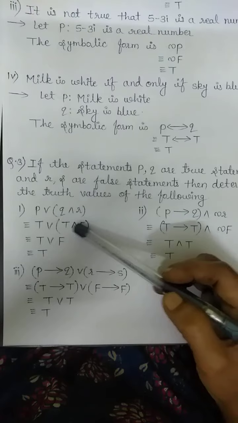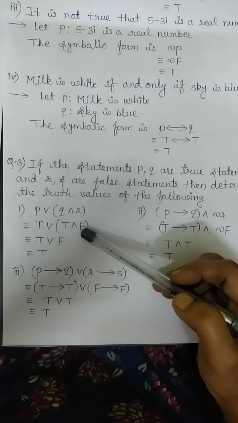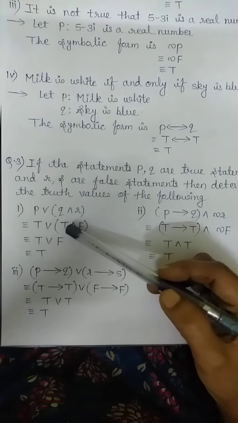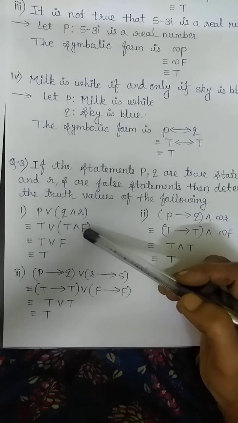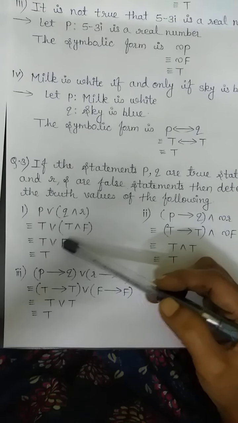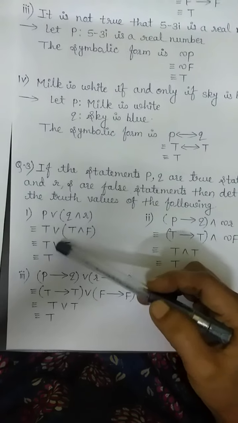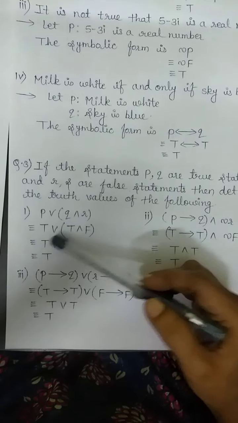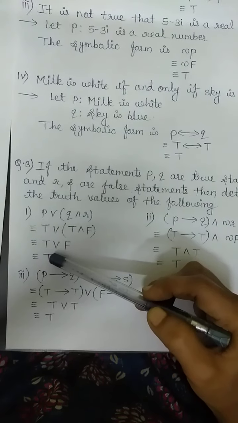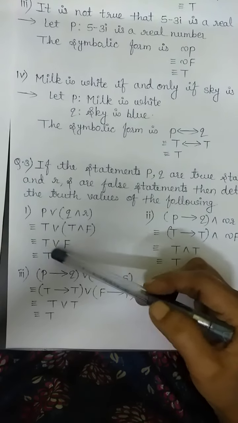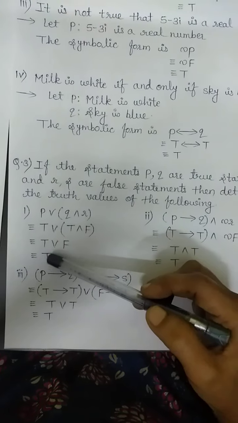Now first we will solve the bracket. T and F. We know the table for AND. Out of both the statements, if any one is false, then the answer is false. So here we will get F. Now T or F. Now we will recall the table for OR. Out of both the statements, if any one is true, then the answer is true. Therefore the truth value of the given statement is T.